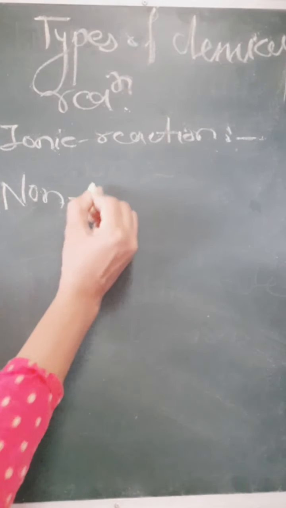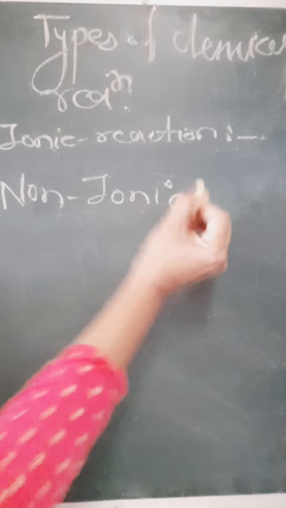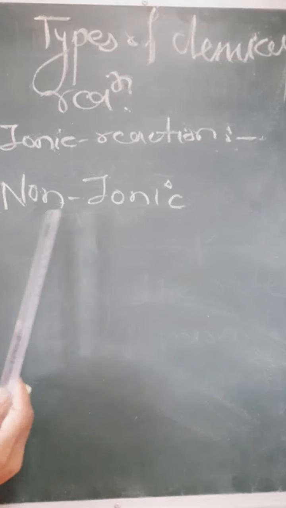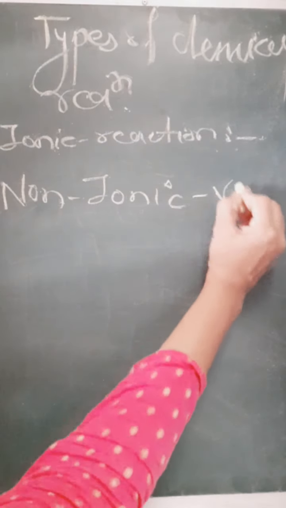The second one is non-ionic reaction. What is the difference between ionic reaction and non-ionic reaction? It is also very important. In non-ionic reaction, molecules directly participate in the chemical reaction, and those reactions are very slow in nature.